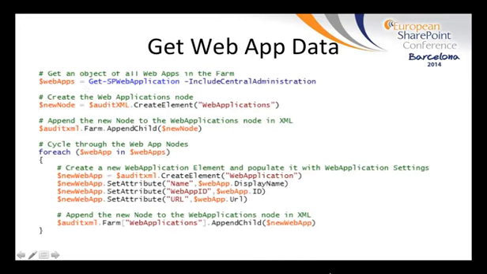So before we can start inserting each individual web app's properties into the XML, we need to create the web applications node to insert them under. We don't have to have this extra node, but you'll find that as we go on, the data starts to get really messy if you don't subcategorize your elements effectively, and you actually start to lose some of the huge relational benefits of the XML itself.